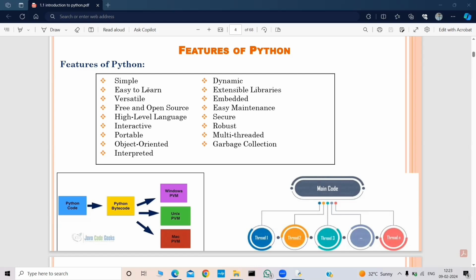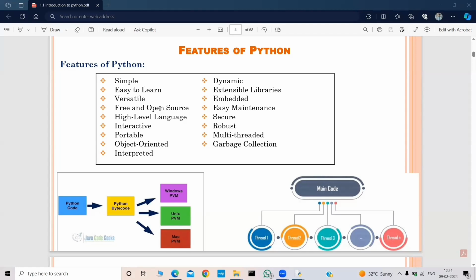And Python is easy to learn. We can learn Python very easily. And Python is versatile. Python is a general purpose programming language. Why is it called a general purpose programming language? Because Python is used in several domains like data science, machine learning, artificial intelligence, web development, game development, web scraping, etc. So that's why Python is a versatile language.